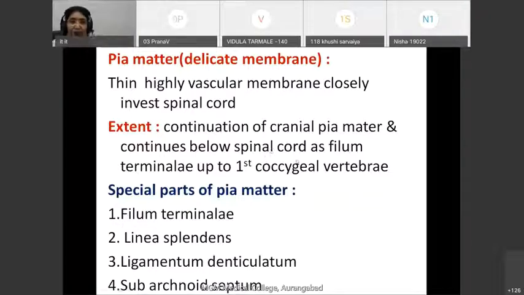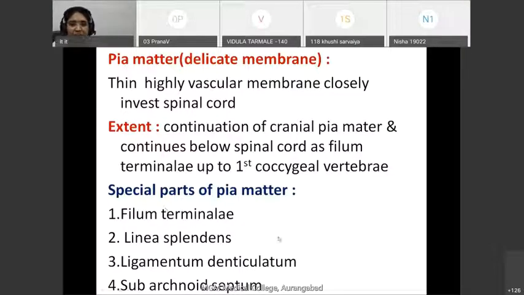Now coming to the special parts of pia mater. This pia mater has certain structures that are called special parts of the pia. Out of that, one we have already discussed, that is filum terminale. Second is linea splendens. Third one is ligamentum denticulatum, and next one is subarachnoid septum. Sometimes there may be a short note on filum terminale.